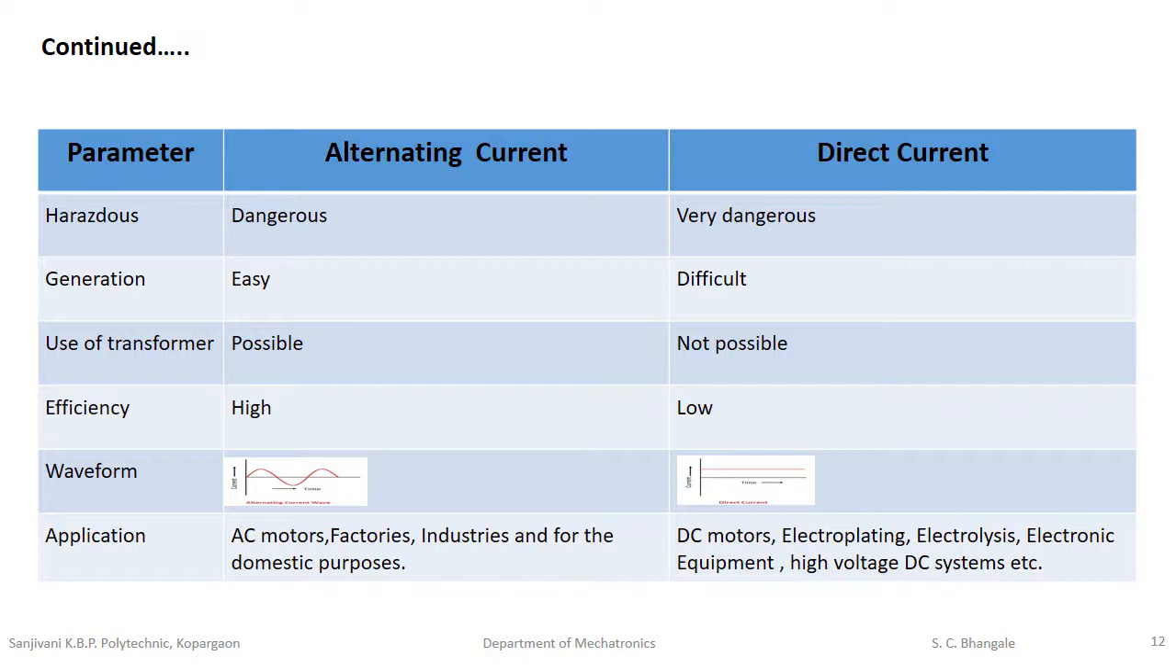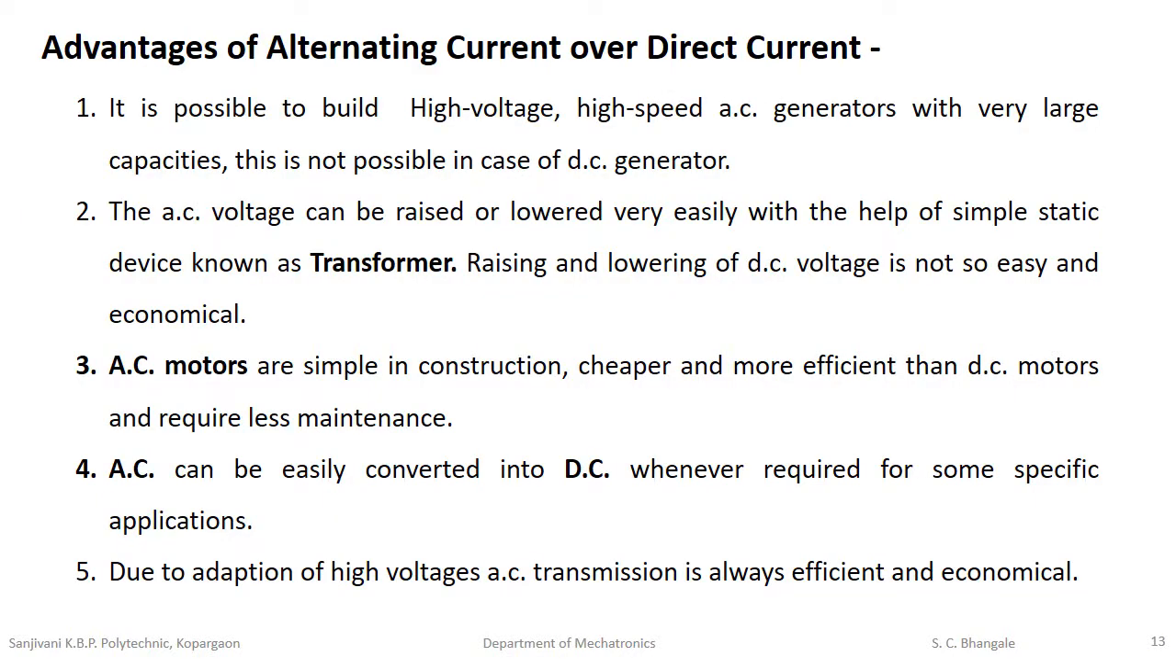As we have seen, for alternating quantity the waveforms have irregular shapes, so we can compare this parameter by considering graphical representation. Alternating quantity we can represent by a sine wave, triangular wave or sawtooth wave, and direct current we can represent by a straight line. Applications: AC motors, factories, industries. For domestic purposes, alternating current is widely used. Direct current is used in DC motors, electroplating, electrolysis, electronic equipment, high voltage DC systems, etc.